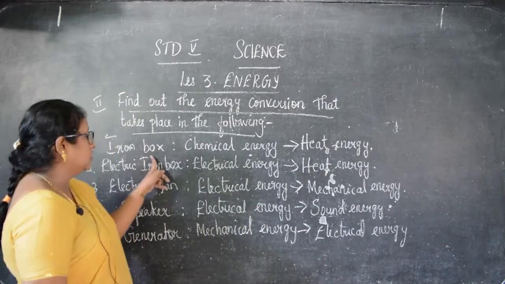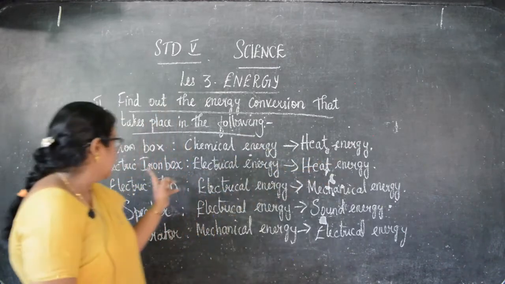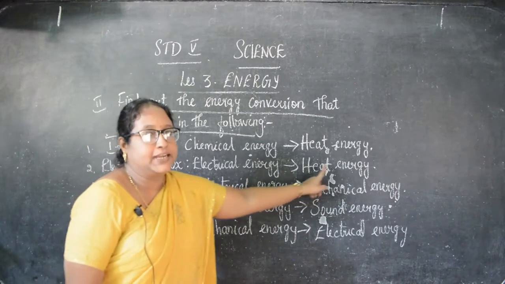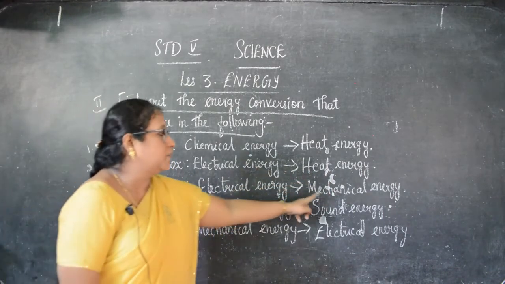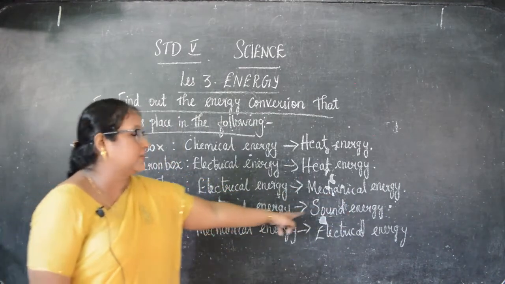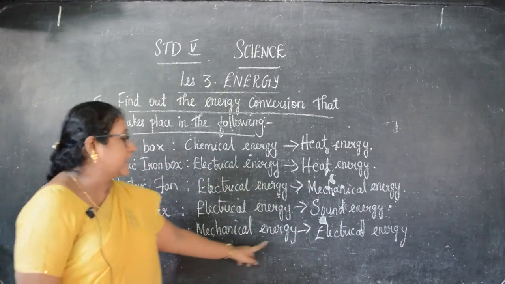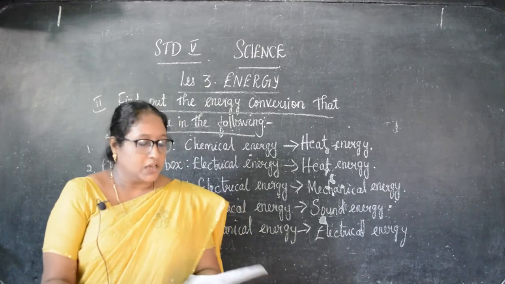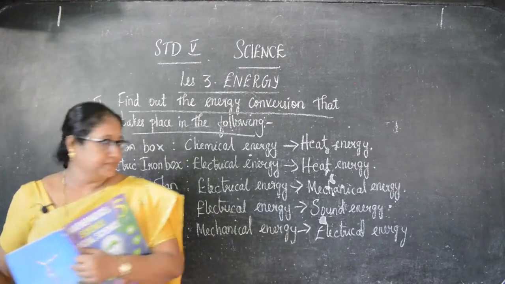Iron box, chemical energy converted to heat energy. Electric iron box, electrical energy converted to heat energy. Electric fan, electric energy converted to mechanical energy. Speaker, electrical energy converted to sound energy. Then generator, mechanical energy converted to electrical energy. Do you understand this now, children? So now we have finished Roman number 2. Now we'll go to the Roman number 3.